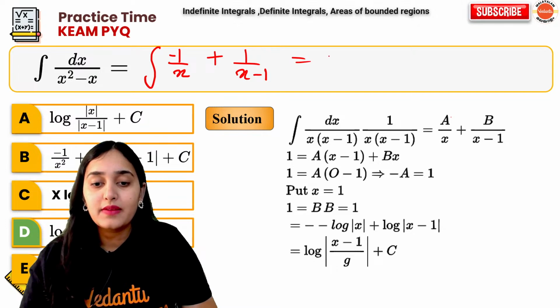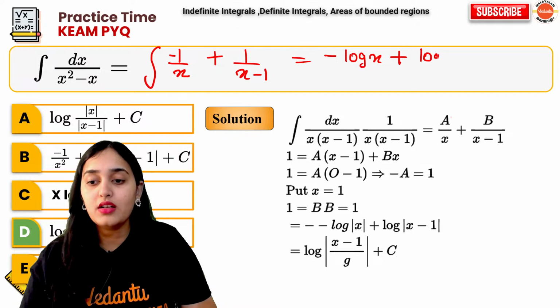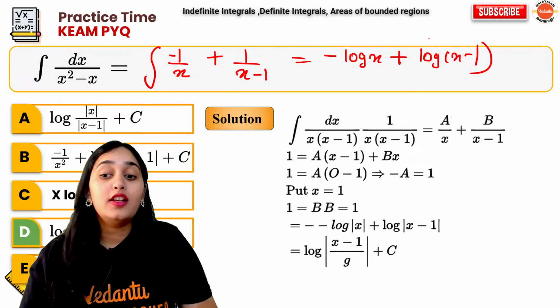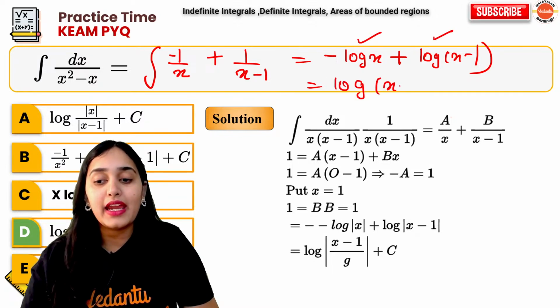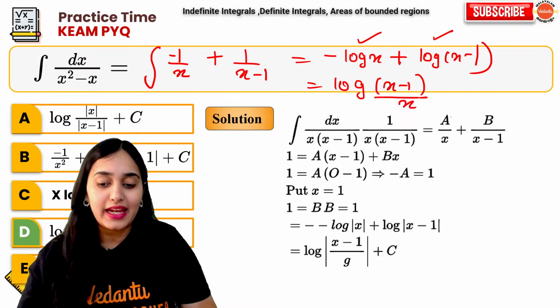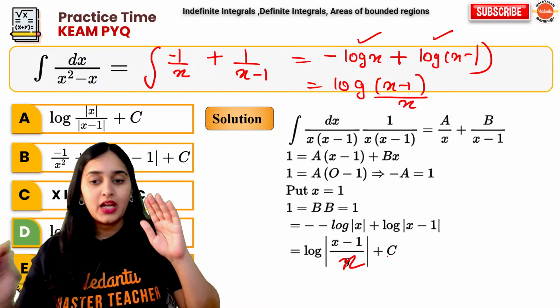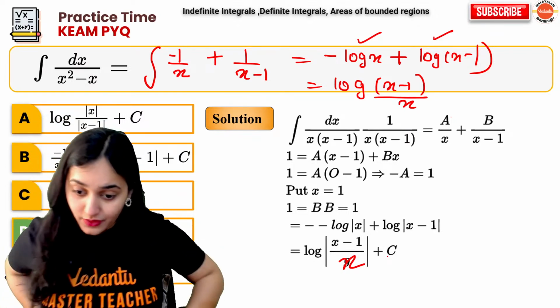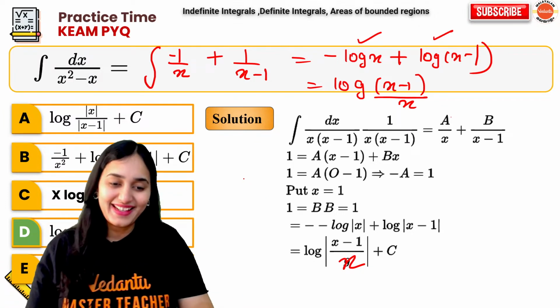So this becomes minus log x plus log of x minus 1. Now log a minus log b is log of a upon b. So you have the answer, log of x minus 1 upon x plus c.